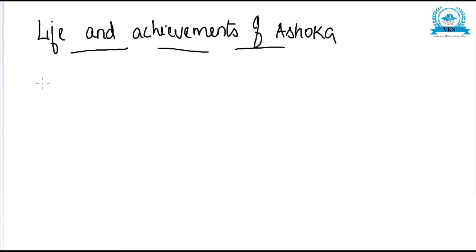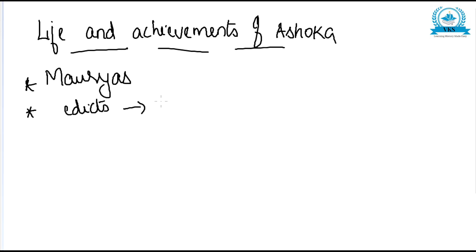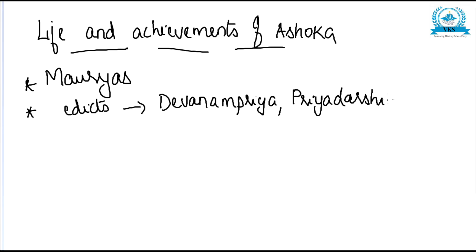As an introduction, we can write: Ashoka was the greatest ruler of the Mauryas. The first point is to which dynasty he belonged. And in his edicts, Ashoka is mentioned as Devanam Priya and Priyadarshi. These two points you can write as a basic introduction.